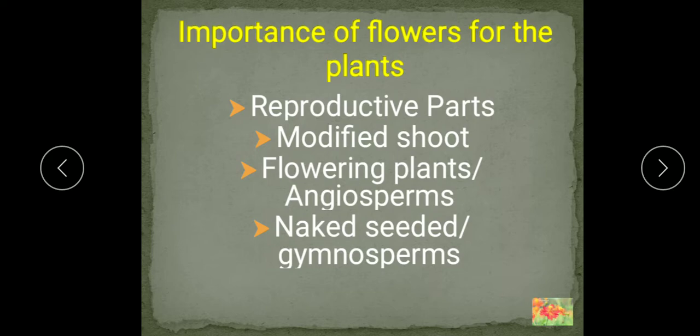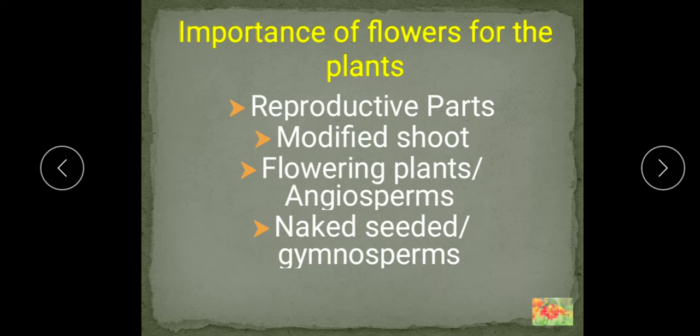Now a flower develops as a branch from a bud in the axil of a small leaf like structure called the bract. I will show you bract in the next slide of this lecture. So how does flower develop? The flower develops as a branch from a bud. So first the flower is in the form of a bud, and after that this bud develops into a complete flower.